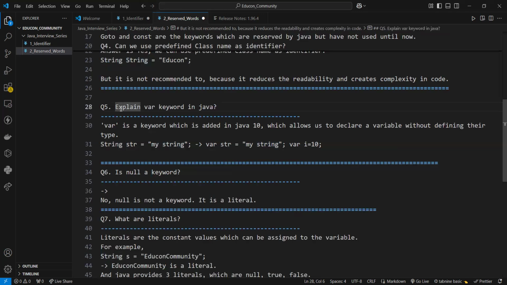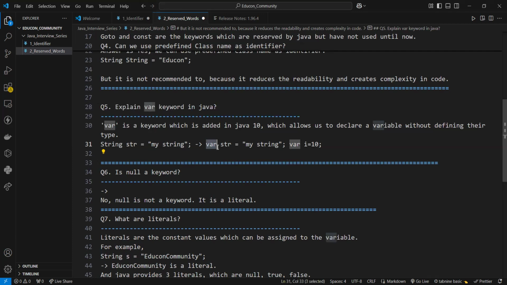Next question is, explain the var keyword in Java. var is a keyword which was added in Java 10, and it allows us to declare a variable without defining its type. Like String str equals my string. This is the String type, but we can also write it as var str. Here we have not defined any proper data type.